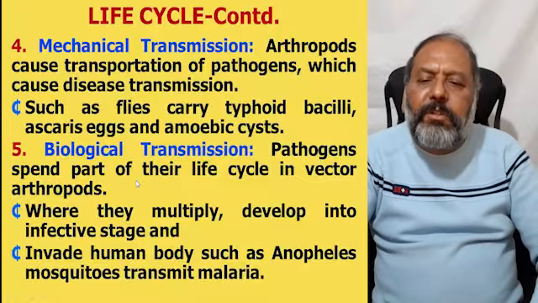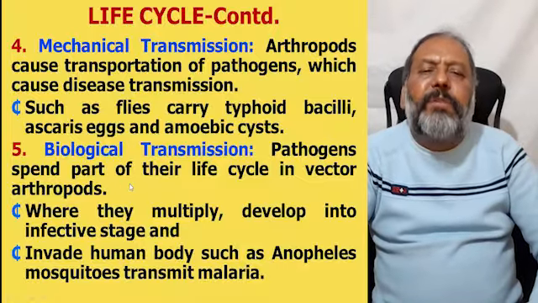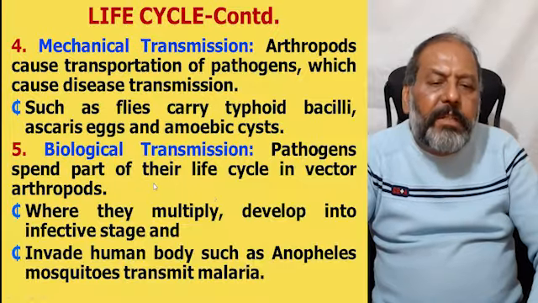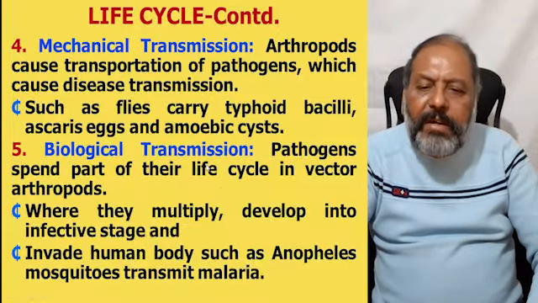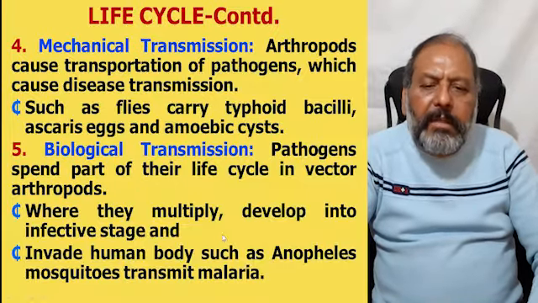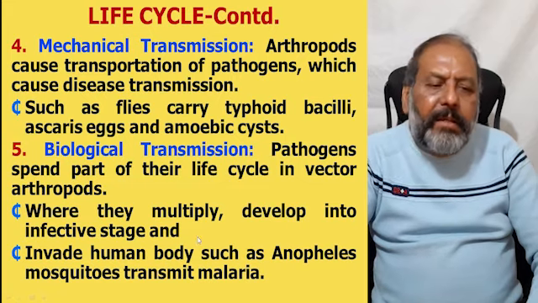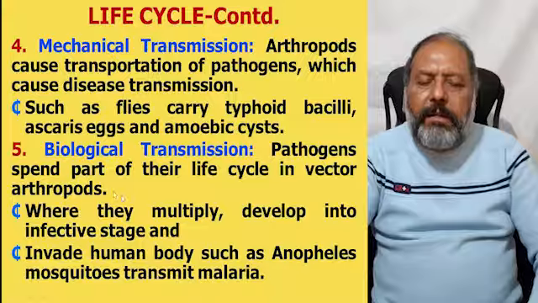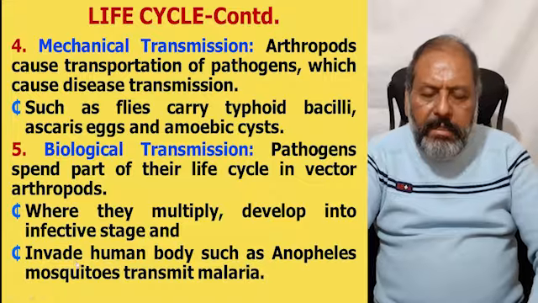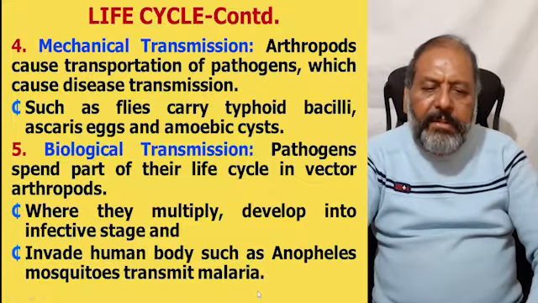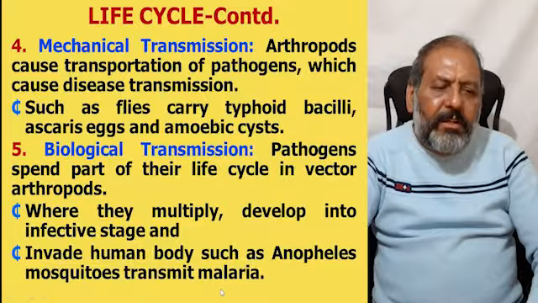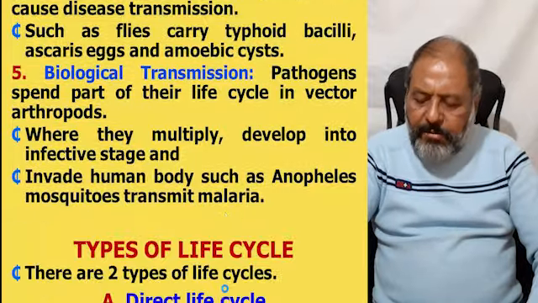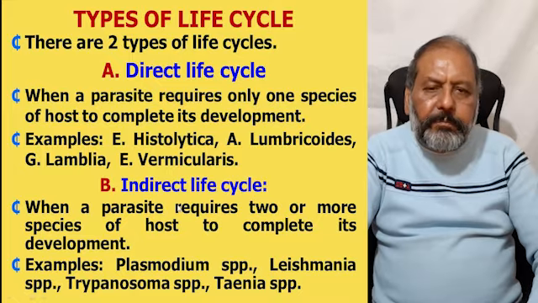The pathogens spend part of their life cycle in the vector arthropods, where they multiply and develop into the infective stage, and then when they are mature enough to live in another host, they invade the human body, such as the Anopheles mosquito transmitting malaria.